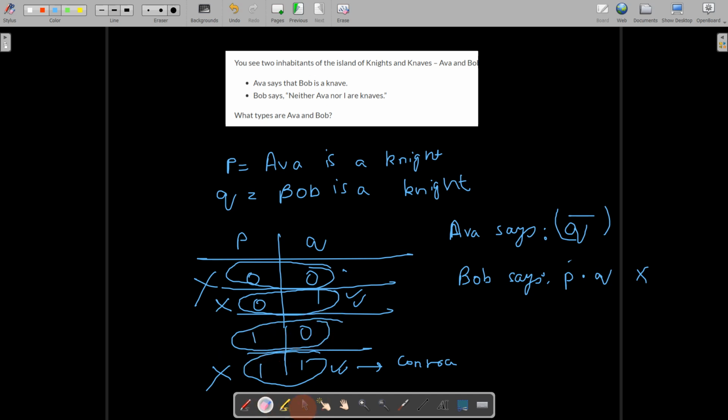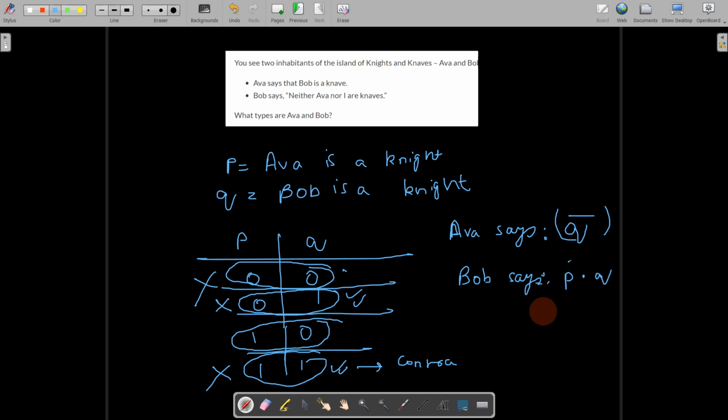It will not, but we will still check it. We are substituting P, that means Ava, as a knight. So whatever she says has to be true. So Q bar is true. That means Bob is a knave is true. Bob is a knave, that means Bob lies. So P and Q has to be false. We know that Q is false, since Bob is a knave.